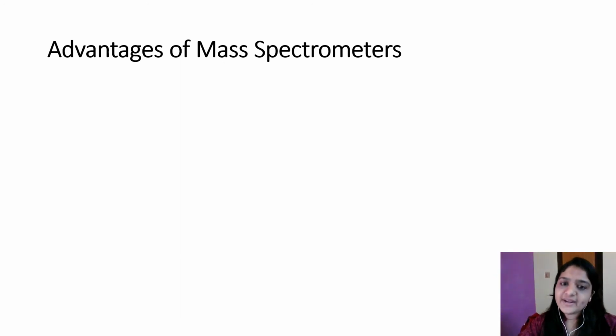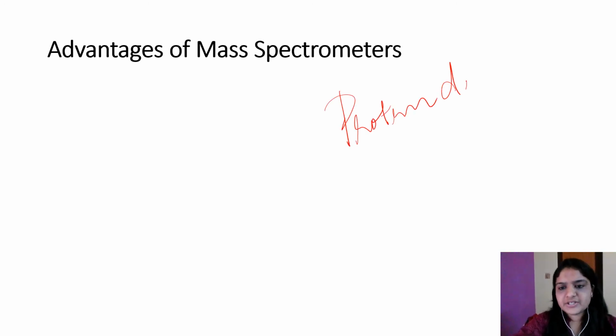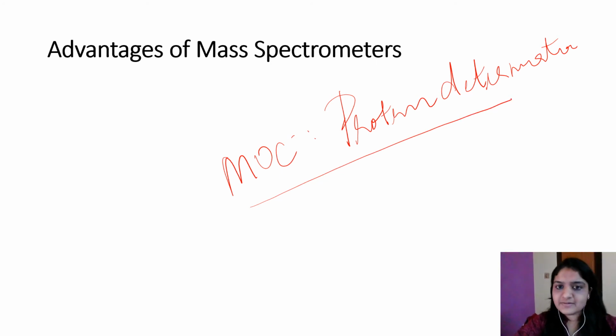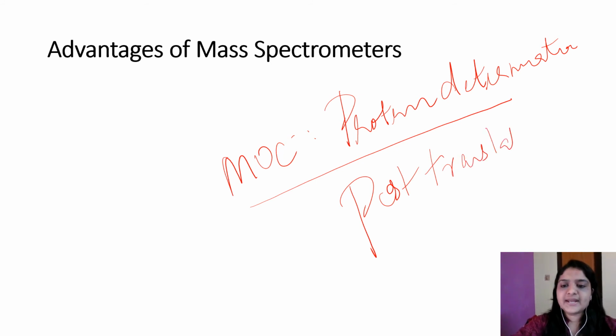Now about the advantages of mass spectrometers. This is the method of choice for protein determination. It is very sensitive and very fast, you can get the results very fast, and it's versatile. It can detect post-translational modifications also. These are some of the advantages.